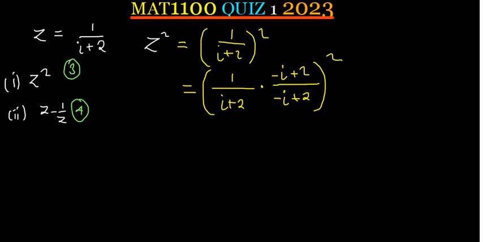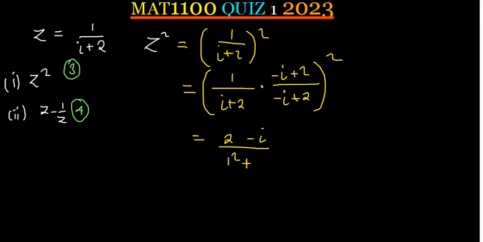1 times 2, that is going to give us 2. 1 times negative i, that will be negative i. For complex numbers, get the first number, you square it. Get the first number, you square it. That is now i, the number in front of i is what you get. That is a 1. You square it.